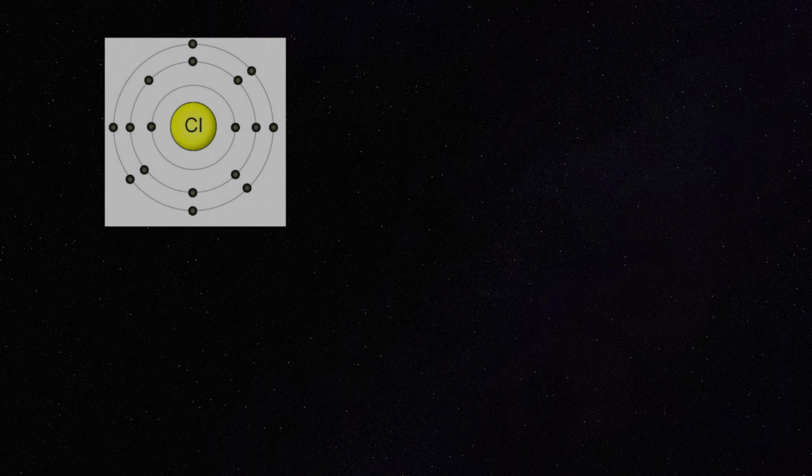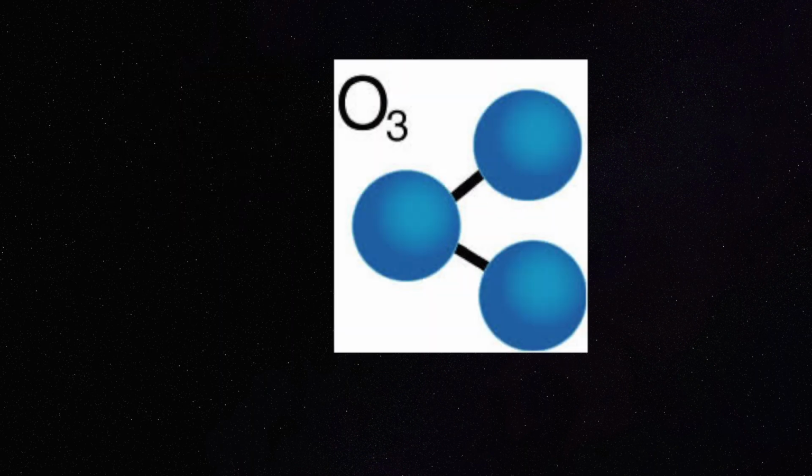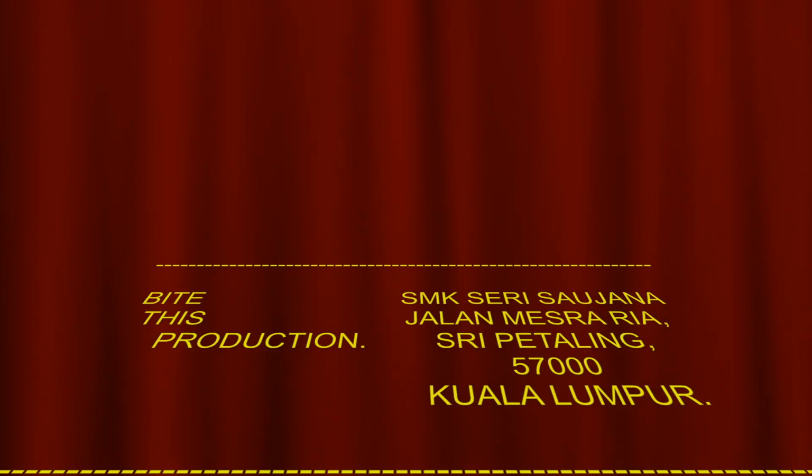Facts. It is estimated that one chlorine atom can destroy 100,000 ozone molecules a year.